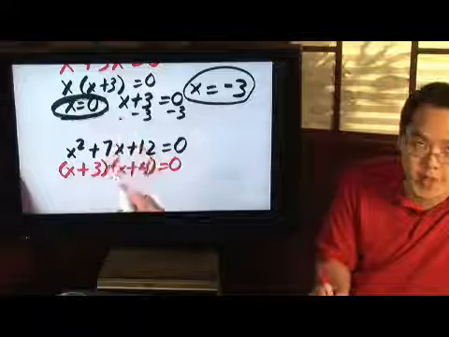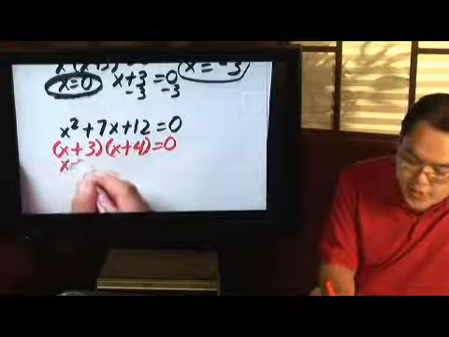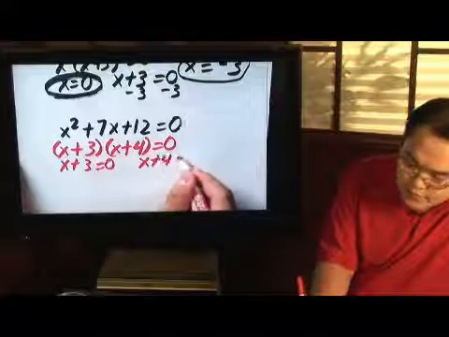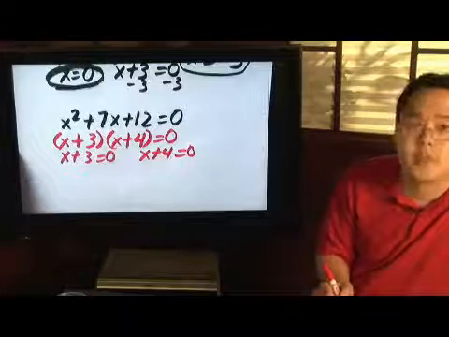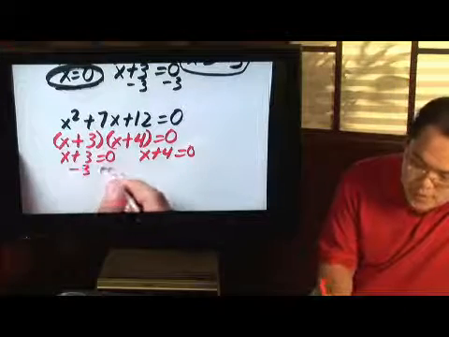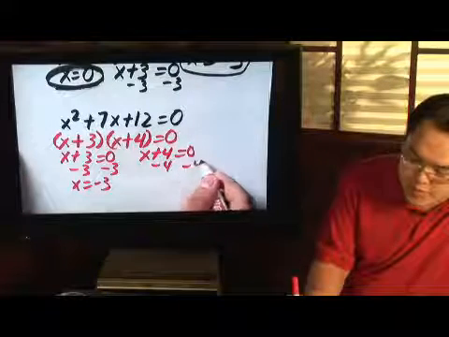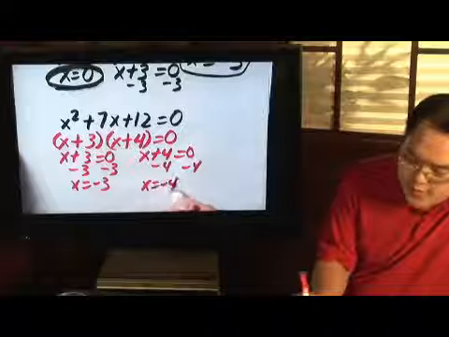And just like we did up there, split them up as two separate equations, and then solve for each of them individually. Subtract 3 on both sides, and then subtract 4 on both sides. And therefore, you have two solutions.